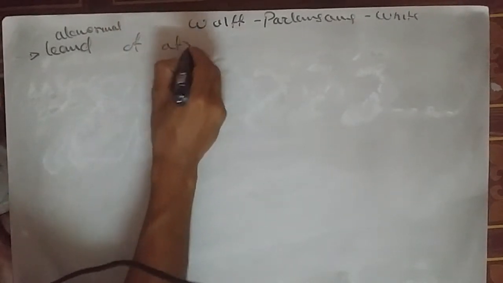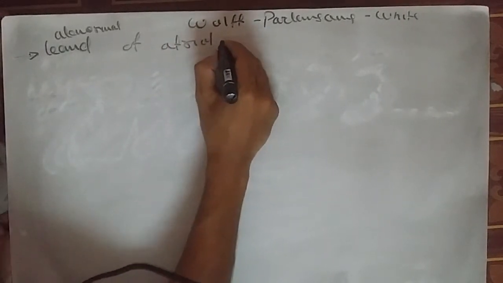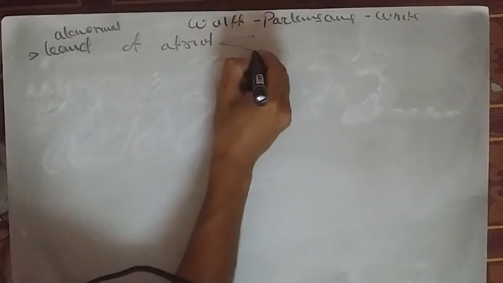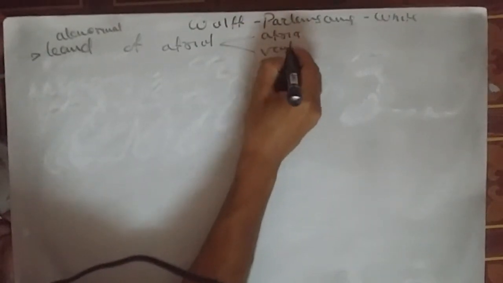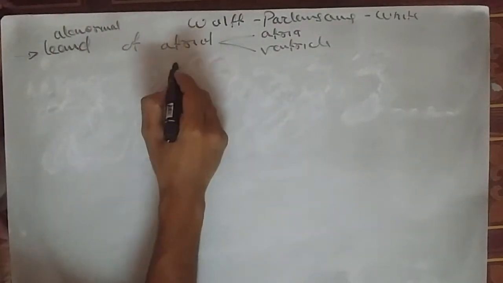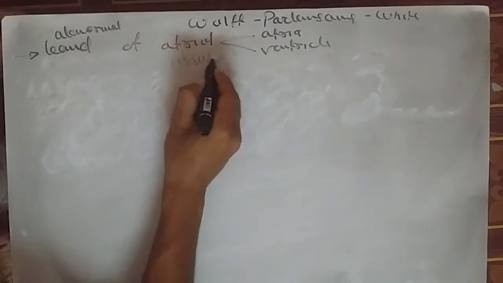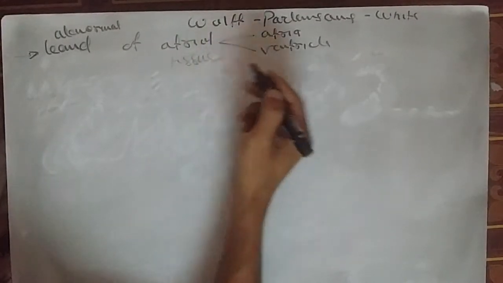This is atrial tissue which connects the atria and ventricle, an abnormal band of atrial tissue connecting the atria and ventricle and bypassing the AV node.